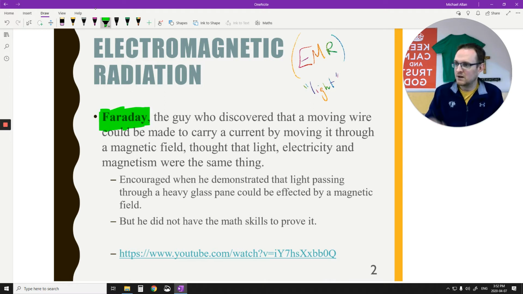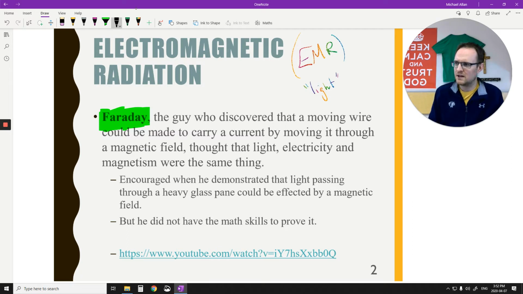Okay, so we're going to recall a specific scientist from the last chapter, Faraday. We'll also recall another scientist, Ørsted. If you remember those two scientists, Ørsted said that a current-carrying wire or a moving charge produces a magnetic field. And Faraday says that if I move the wire through a magnetic field, I can produce current. So there's this kind of symmetry in nature.